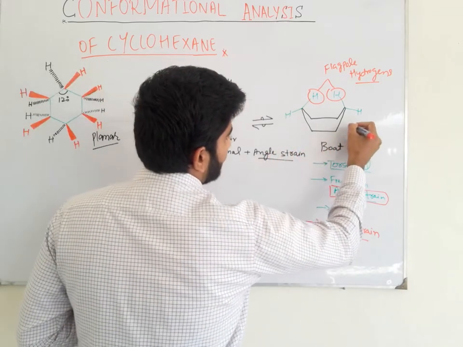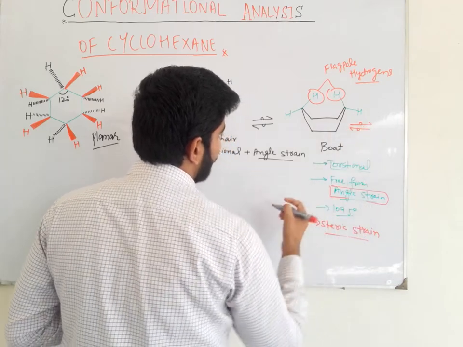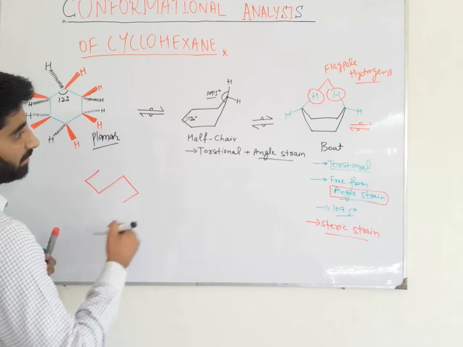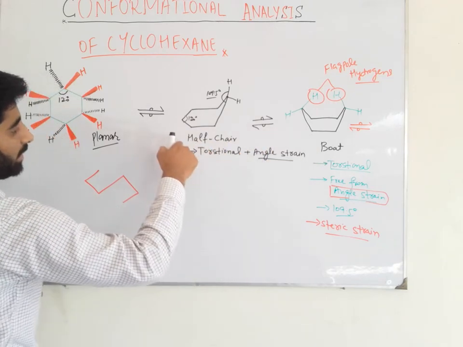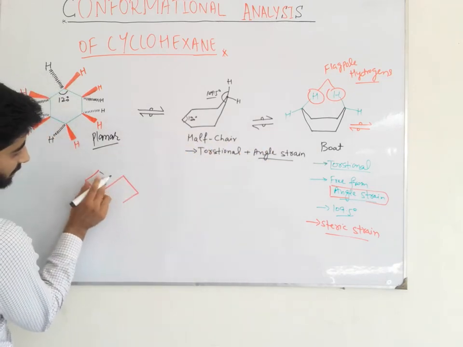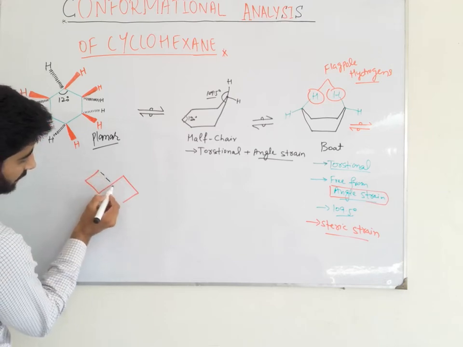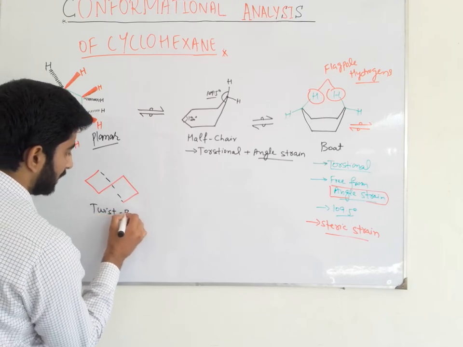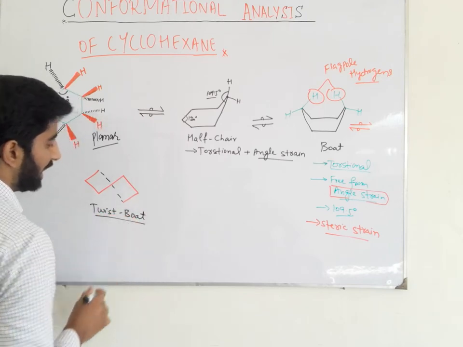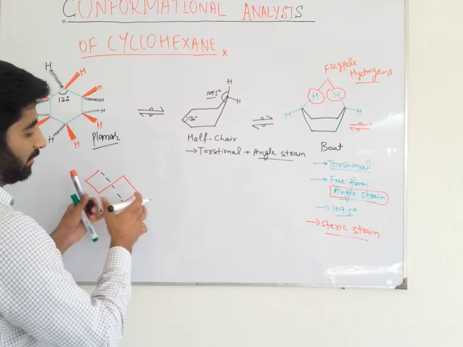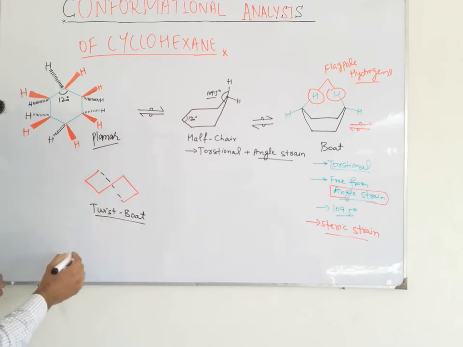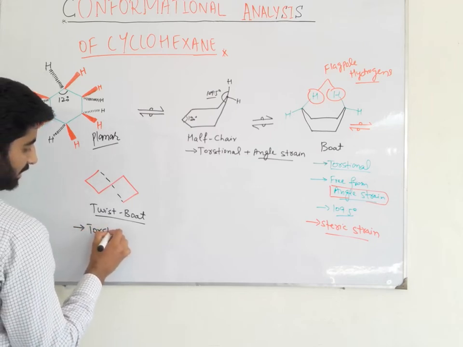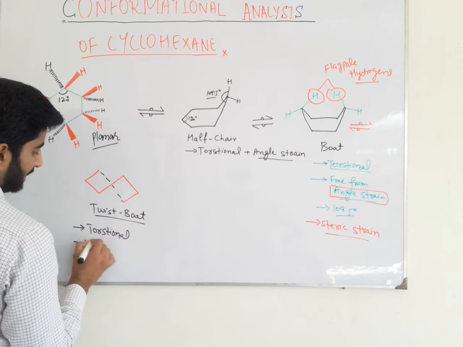So it is more stable compared to the half chair conformation and the planar conformation. When I flip this boat conformation, we get another conformation, the twist boat, which is more stable than the boat, half chair, and planar conformations. In this twist boat conformation, the flagpole hydrogens move away from each other, and we can say that there is a torsional strain present and a steric strain present.